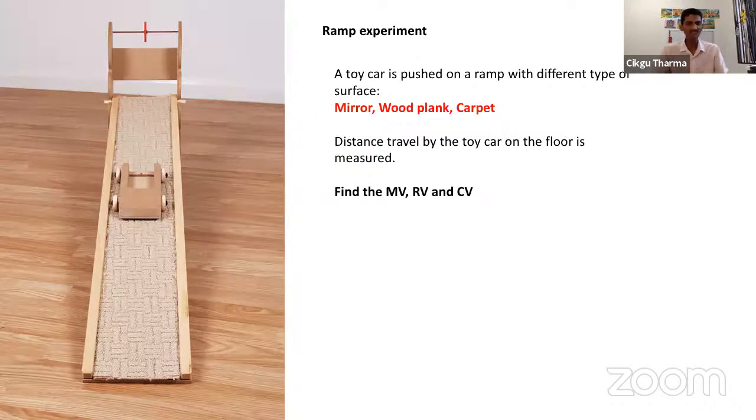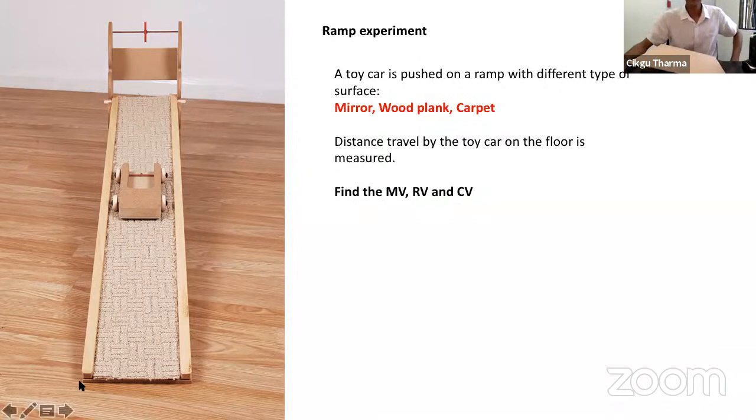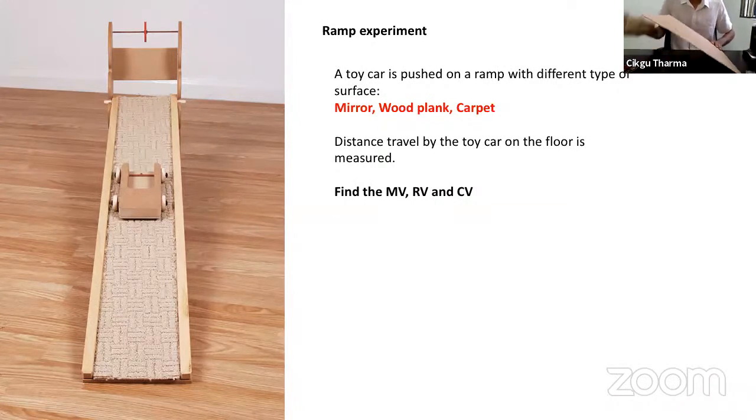Okay, this is a famous experiment that you will carry out in your school. This is called the ramp experiment. Ramp means landasan. All right, for example, let's say I build a ramp like this. Can you see the ramp? This is a ramp. Okay, you have to tilt it. You cannot put it like that. You have to tilt it, so you put something underneath, so that it will be higher. Okay. So now what happened?